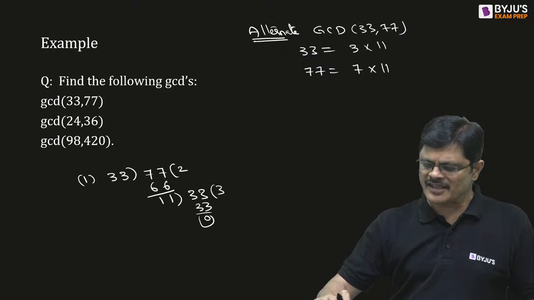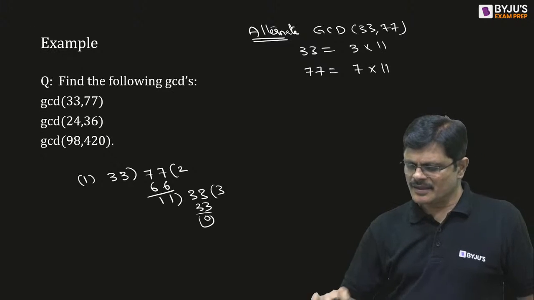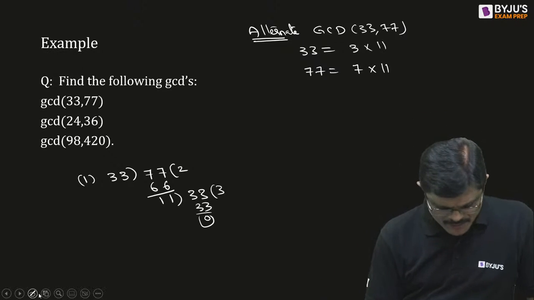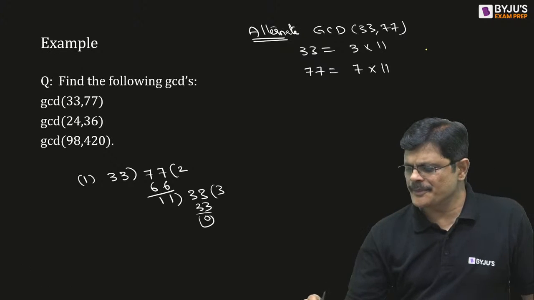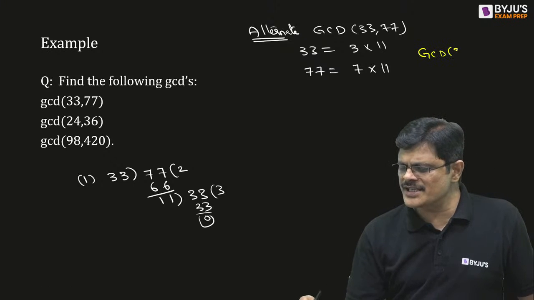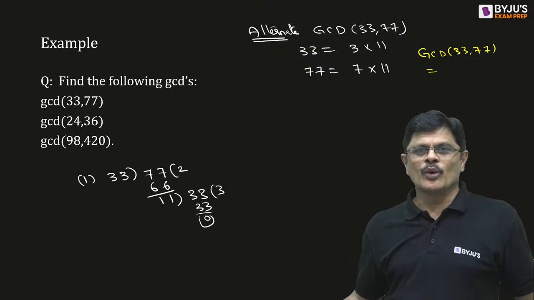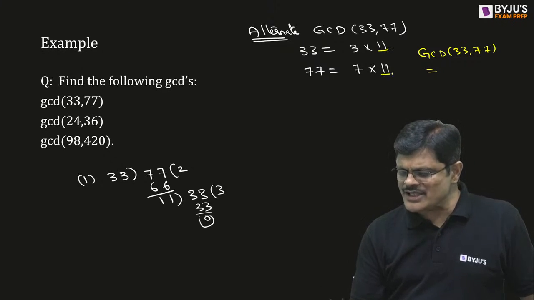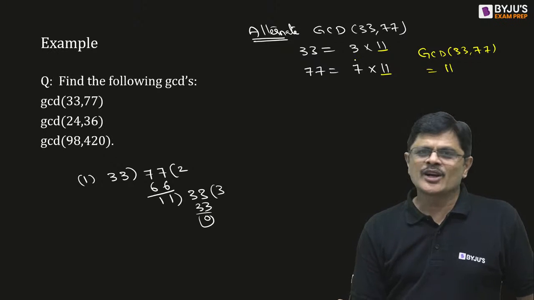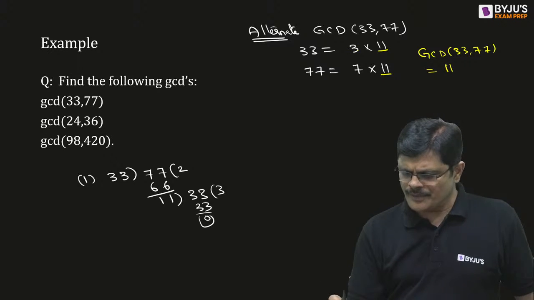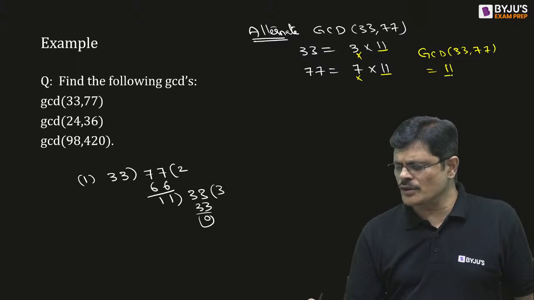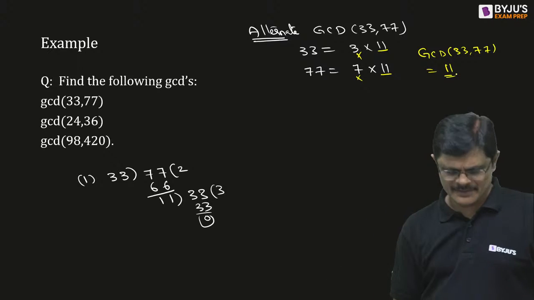You got the prime factorization? Got it? Now, if you want the GCD, collect the common prime factors. What is common? 11 is common, select it. 3 is not common, ignore. 7 is not common, ignore. So the GCD is 11.